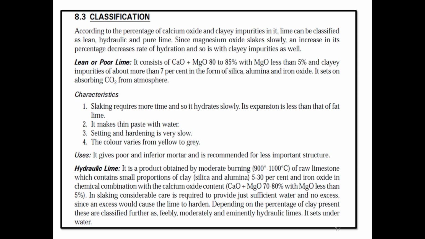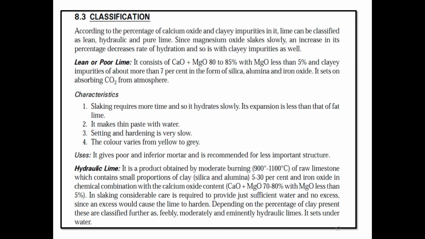Classification of lime. According to the percentage of calcium oxide and clay impurities in it, lime can be classified as fat, hydraulic, and poor lime. Since magnesium oxide slacks slowly, an increase in its percentage decreases rate of hydration, and so is with clay impurities as well.